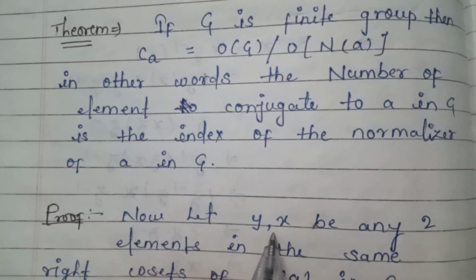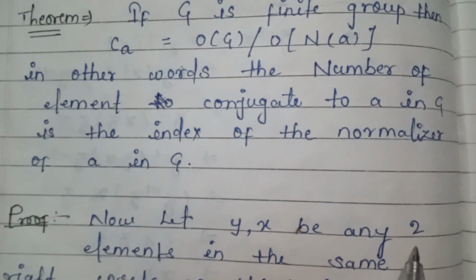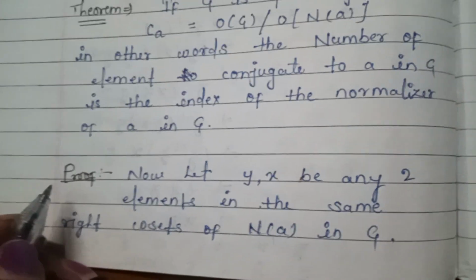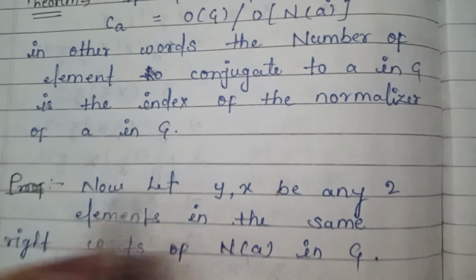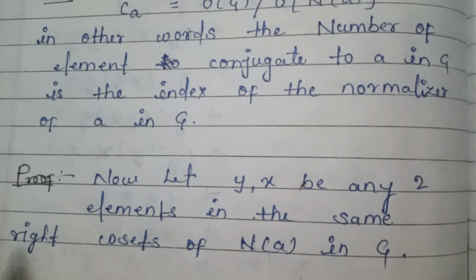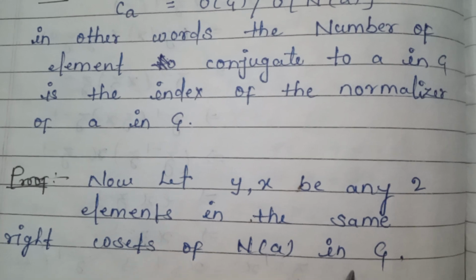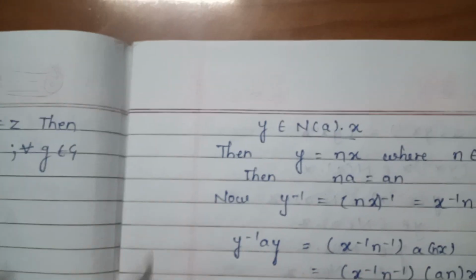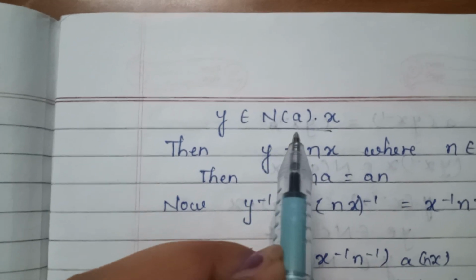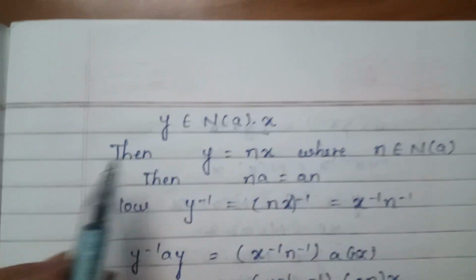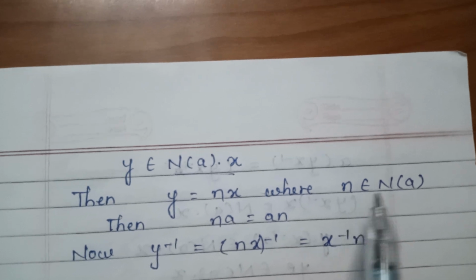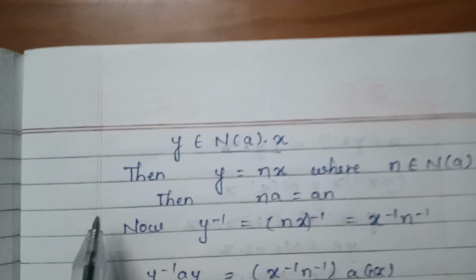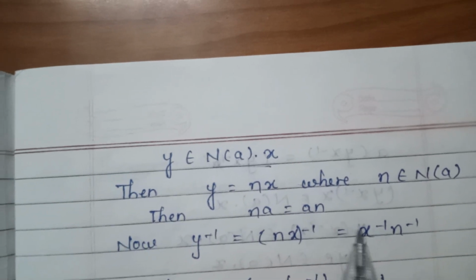Now let y, x be any two elements in the same right coset of N(a) in G. Then y belongs to N(a)x, so y is equal to nx where n belongs to N(a), so na is equal to an.